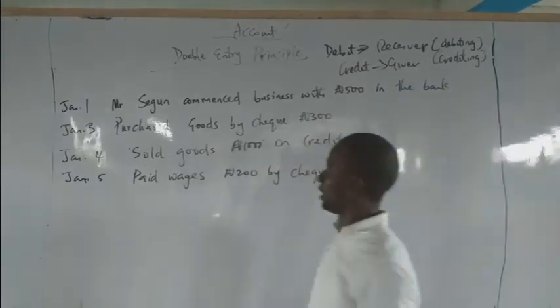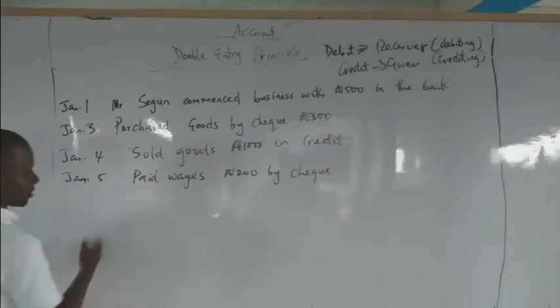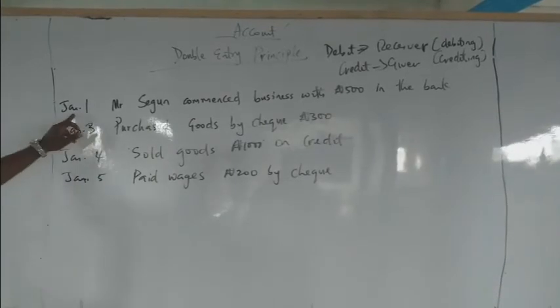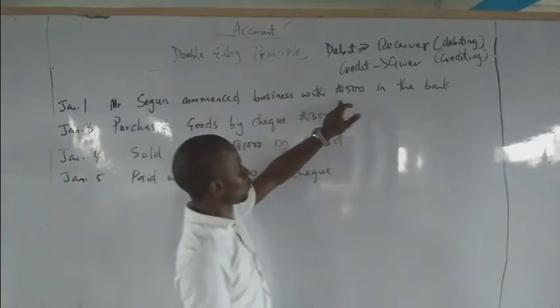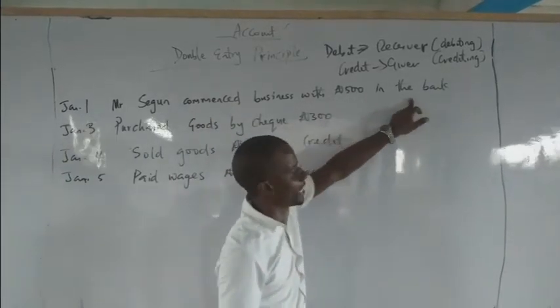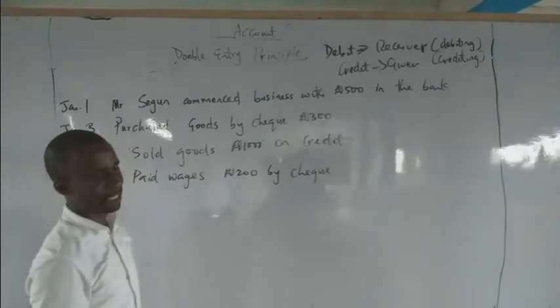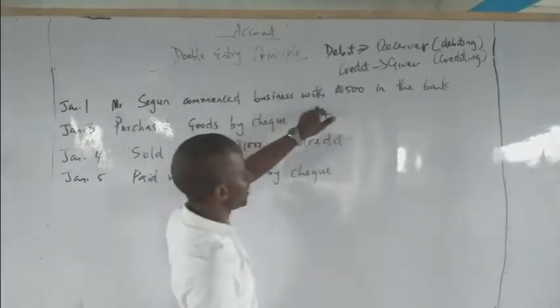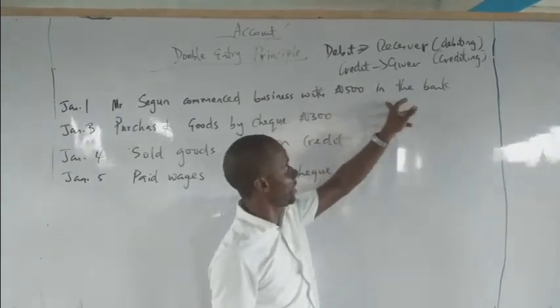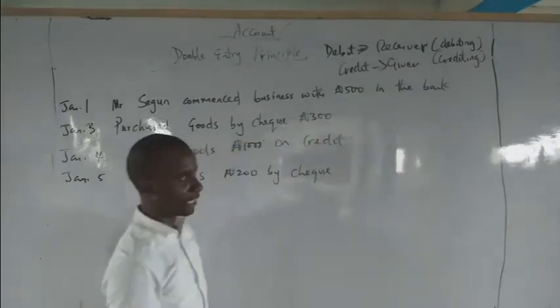Okay? Now, let's look at this. Let's start from this first transaction. January 1st. Mr. Shegun commenced business with 500 naira in the bank. Let me repeat. Mr. Shegun commenced business with 500 naira in the bank.